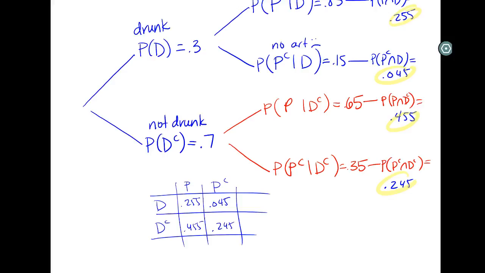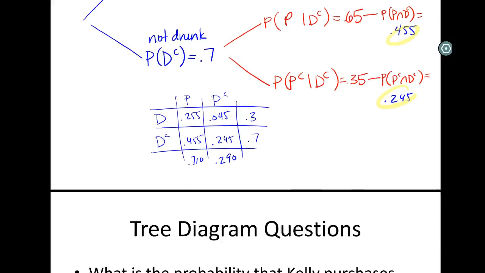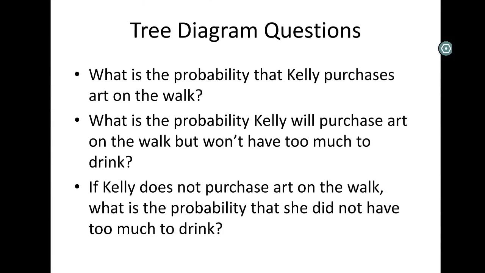And it sort of double checks everything. We can see probability of drunk is 0.3, not drunk is 0.7. We've got our probability of not buying art and our probability of buying art, which I hope are right because I refuse to get out a calculator for those. So then we see the 3 questions I said would come next, or I said there are 2 guaranteed questions, and here are the questions that came next on this particular exam question.